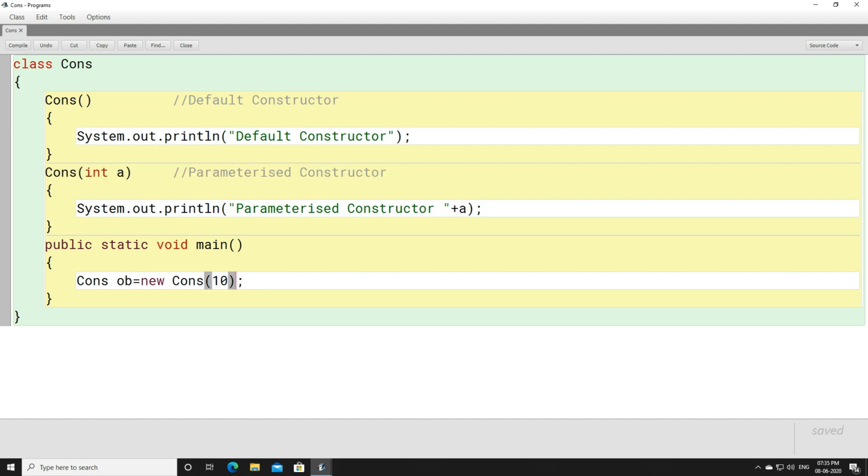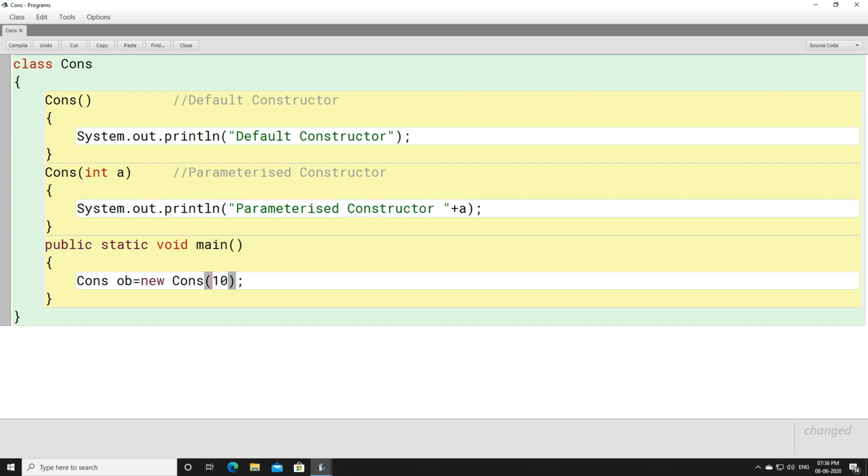Why? The constructor that has one parameter, one argument, will be called. When 10 is not written, it will call a constructor which does not have a parameter. But when you write an argument, it will call the constructor which has a single parameter, where the argument can go and get stored.